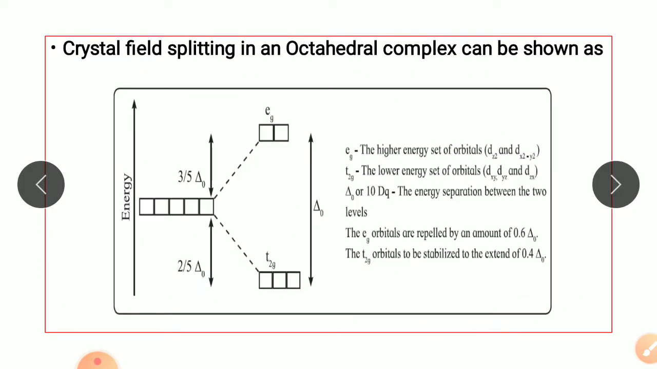So this is the diagram of crystal field splitting in octahedral complexes. The 5 d orbitals are degenerate when there is no ligand. As the ligand approaches, these are divided in two sets, Eg and T2g. So Eg is raised by an energy of 3 by 5 delta O or 0.6 delta O, while T2g are lowered in energy by 2 by 5 delta O or 0.4 delta O. The difference between these two energy sets is given by delta O or 10 Dq. This is the energy separation between the two levels.